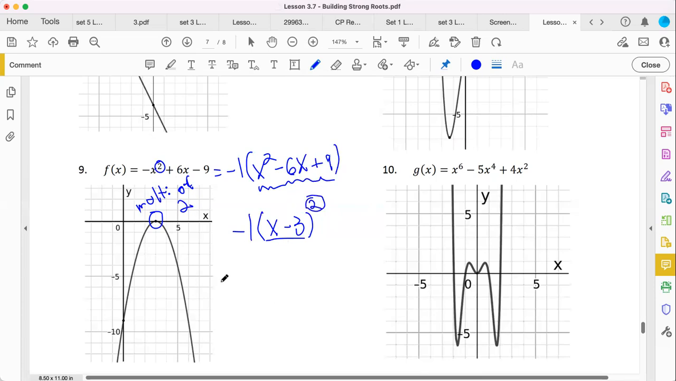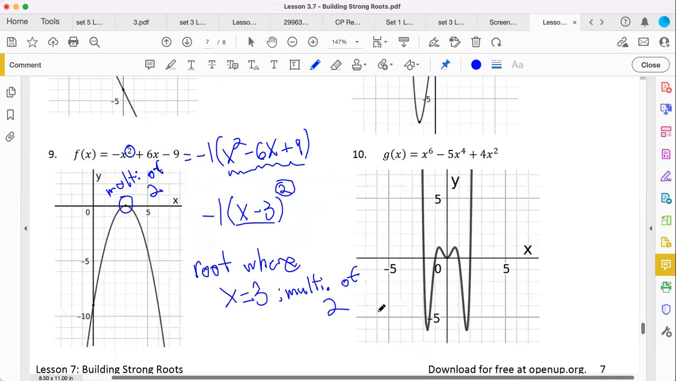So in this case, there is a root where x equals 3, and you would say that there's multiplicity of 2. Capiche? Sound good?